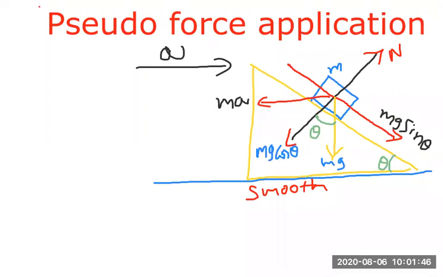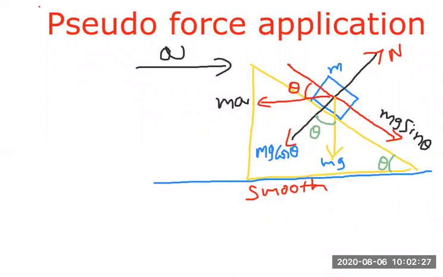Obviously, we can observe that if this angle is theta, and this is the vertical line and this is the horizontal line, then with this angle theta this is 90 minus theta. So vertical, horizontal, perpendicular. This is theta, this is 90 minus theta. And for this line, again this line is perpendicular, so again here we will get theta. So from geometry, we can write this angle is also theta. Very simple geometry. These two lines are perpendicular, so here 90 minus theta means this line will become theta.